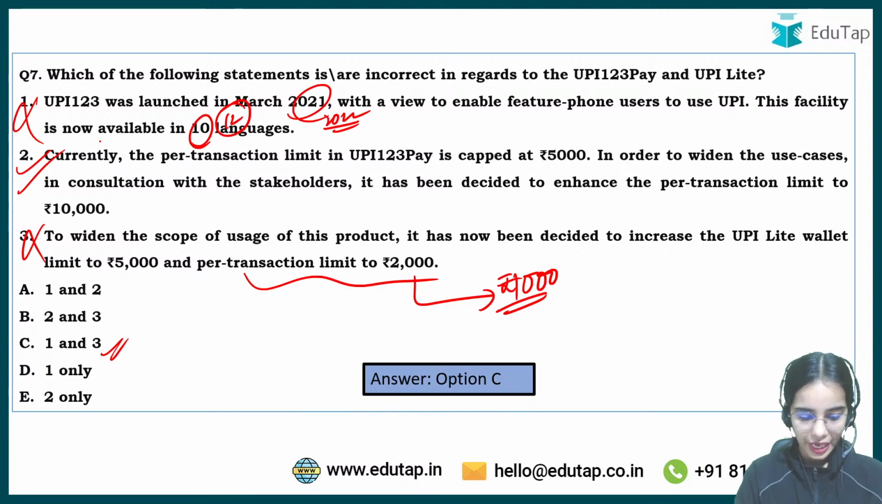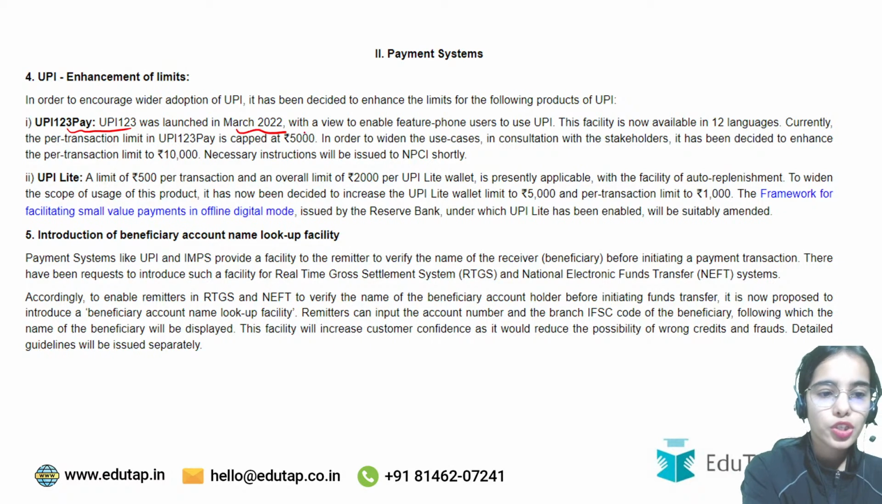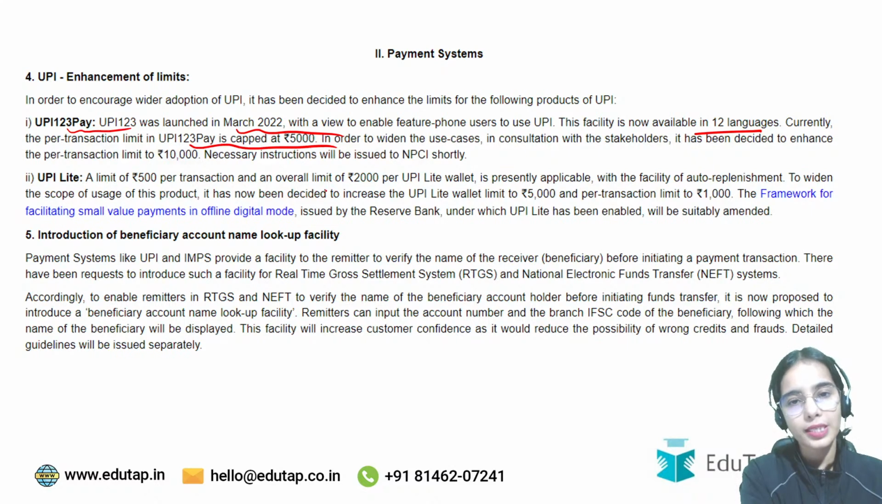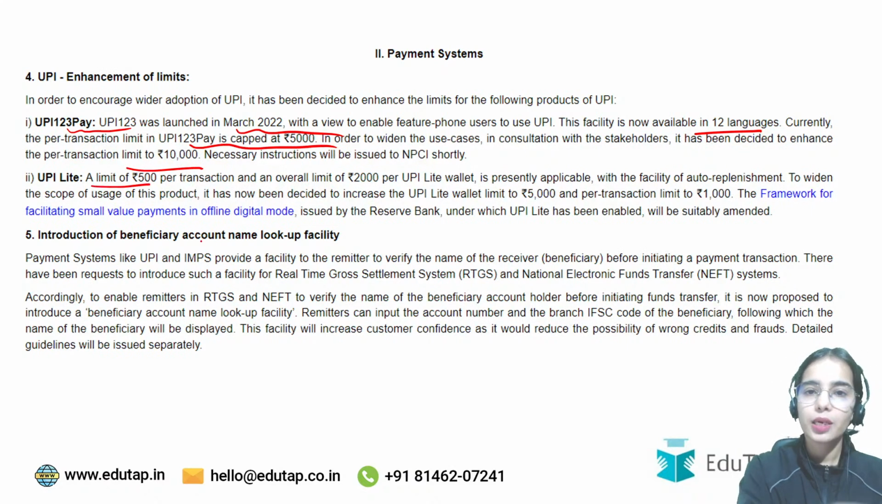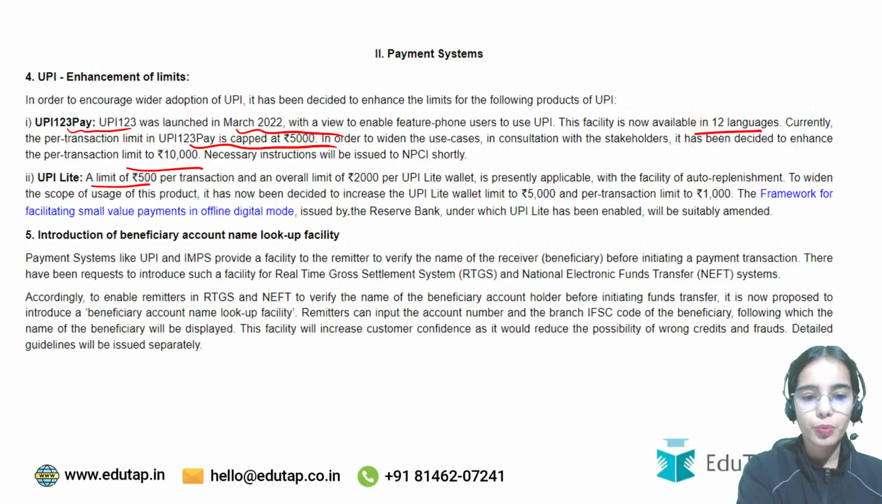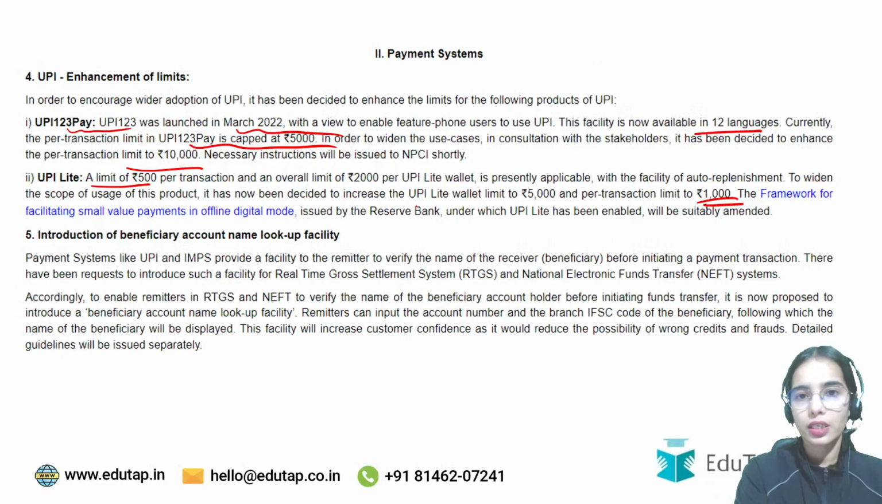Any confusion, anyone? So UPI 123 Pay was launched in March 2022. It is available in 12 languages. Its limit is 5,000 per transaction, and now it is proposed to increase the per transaction limit to 10,000. UPI Lite per transaction limit is 500, which is proposed to be increased to 1,000, as well as the wallet limit of 2,000, that is proposed to be increased to 5,000.